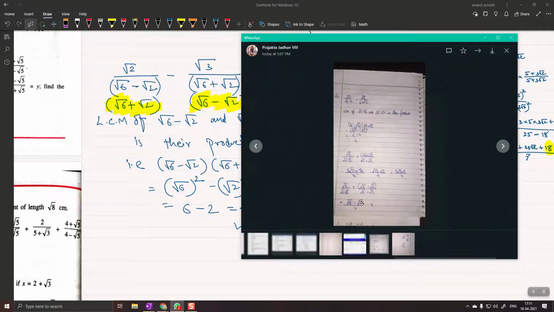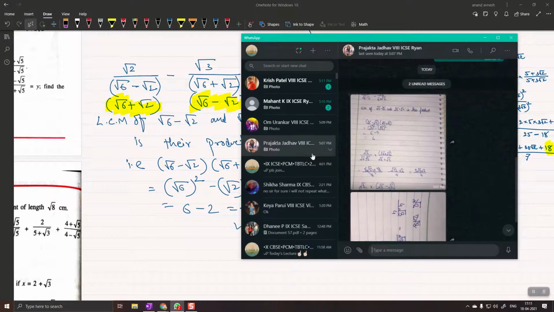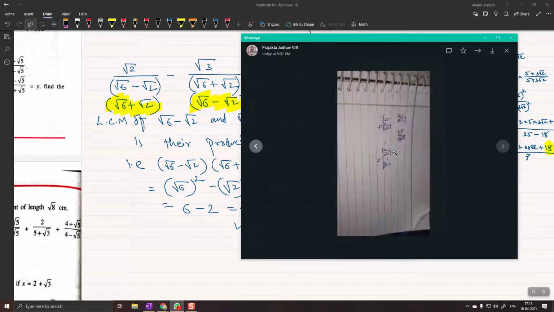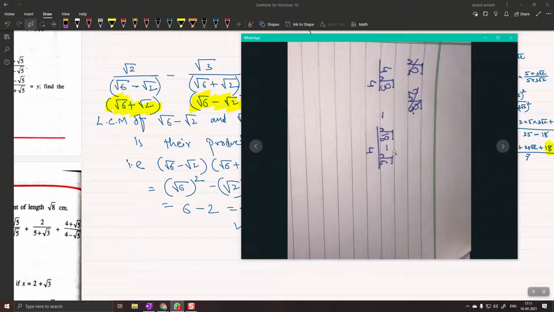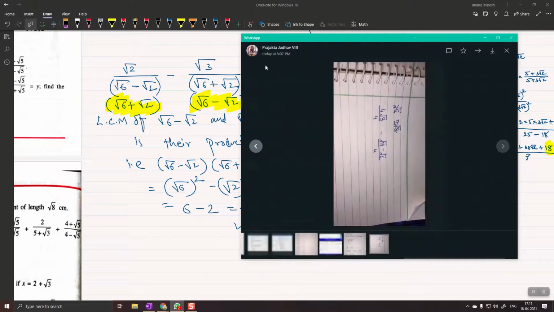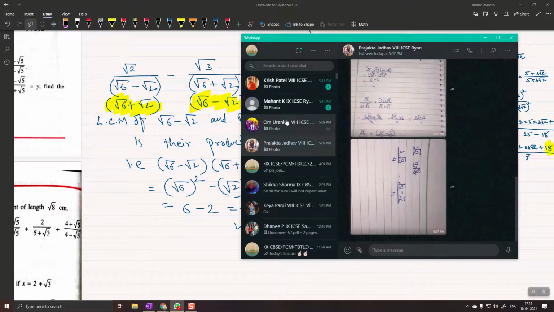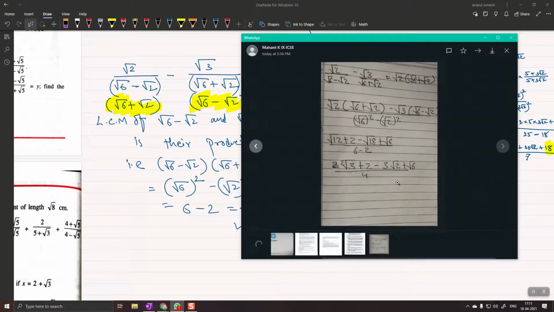Let me check the next figure. Yeah, so there is some mistake. It is not completely simplified. Okay, let me see. Shall I resolve it? You should resolve. Should I send you one more pic? Yeah, I will check. Okay.